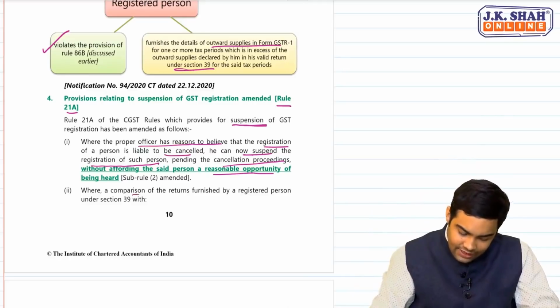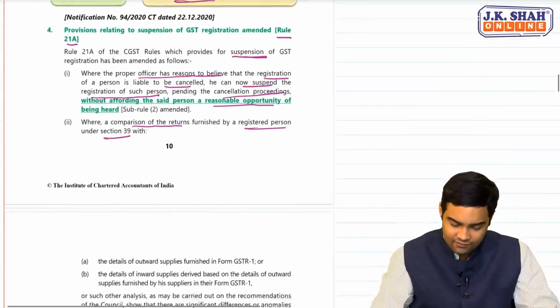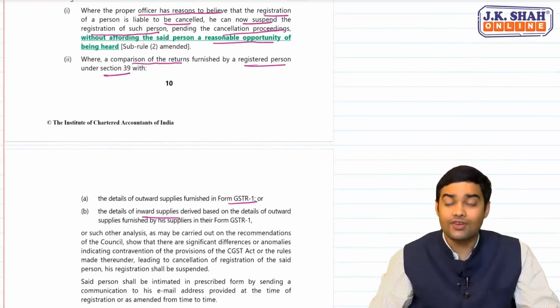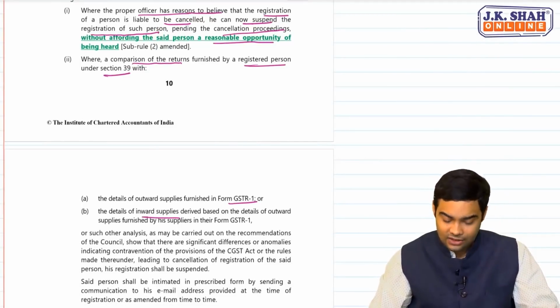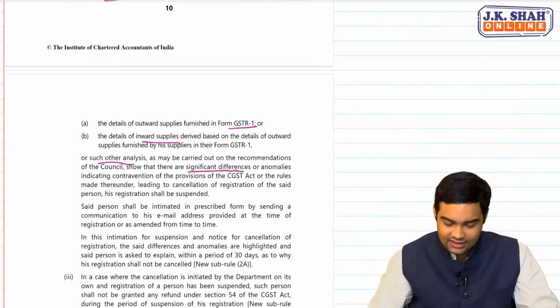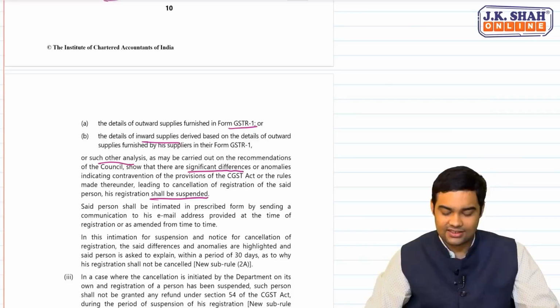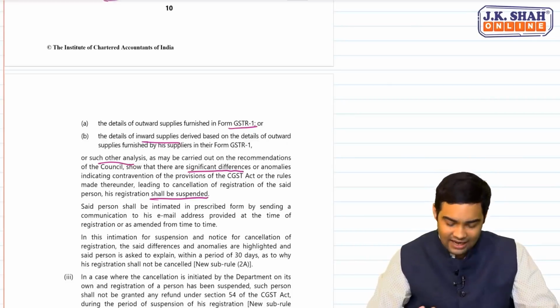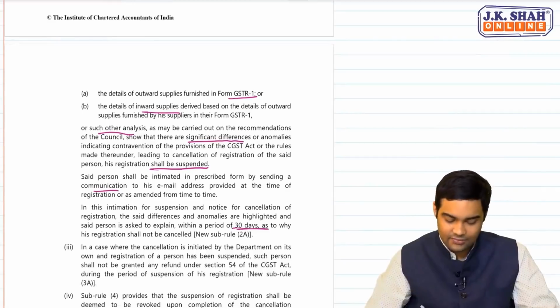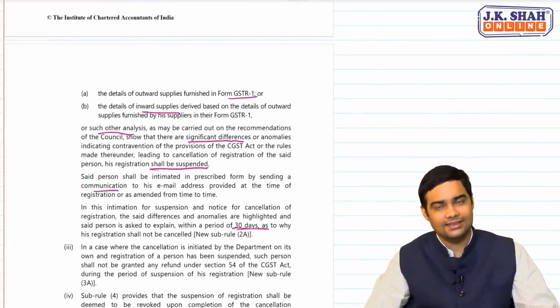Then, where a comparison of returns furnished by the registered person under section 39, that is GSTR3B for a regular dealer, compared with GSTR1 or details of inward supply, that is GSTR2A to B, or such other analysis, finds significant difference, then in that case his registration will be suspended. And obviously they will send a communication and he will have 30 days time. Did you understand this? Yes?